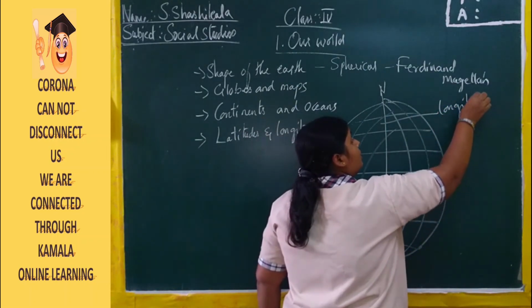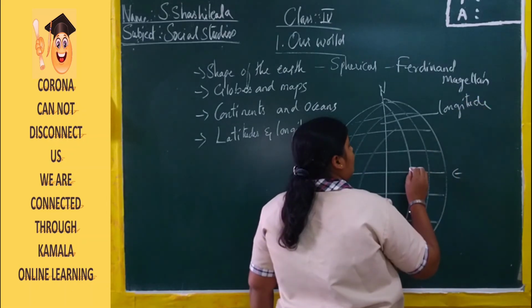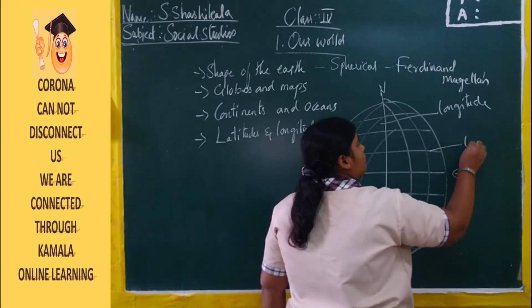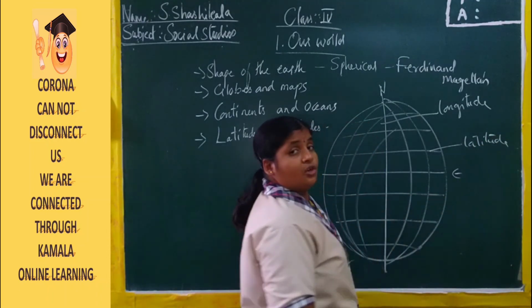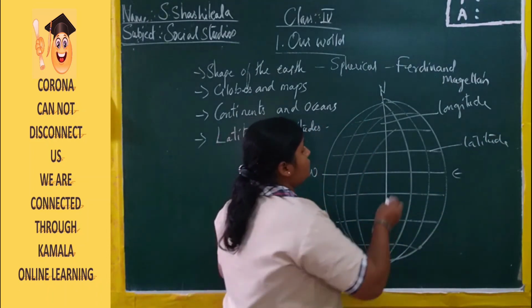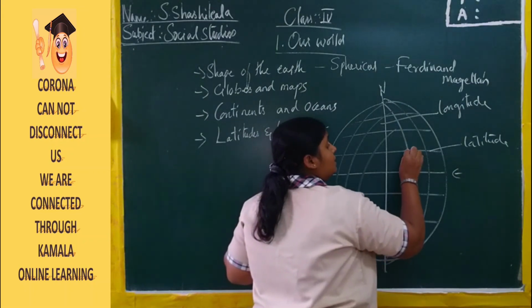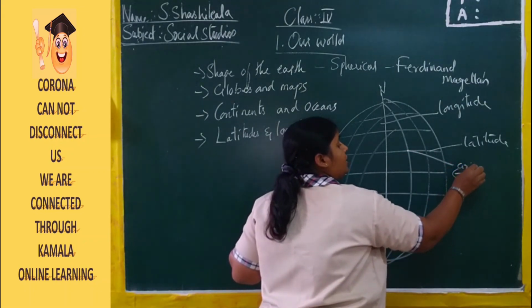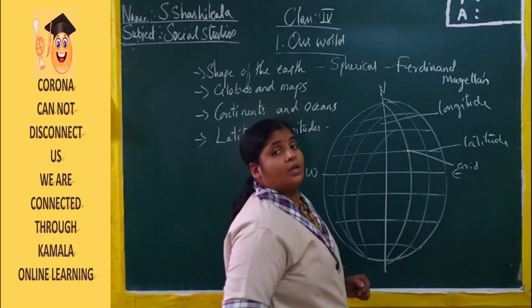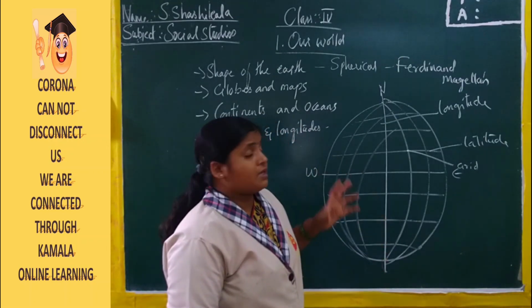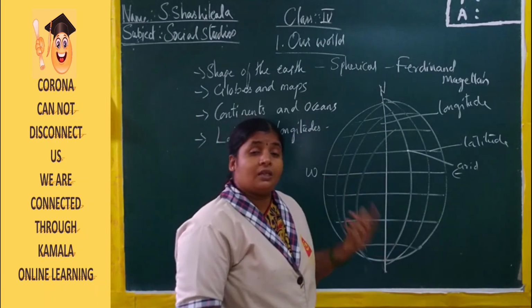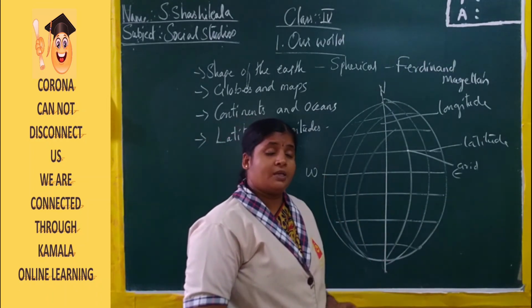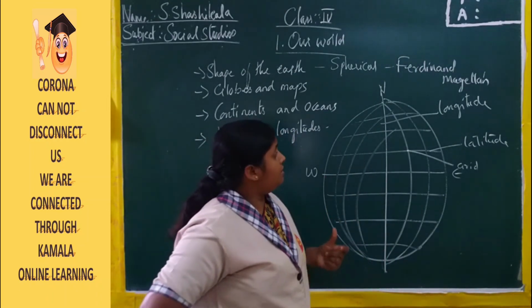It is also a meridian, right? This is a latitude. The intersection of both the latitudes and longitudes, joining at one place, is known as a grid. With the help of this point we can know in which place one particular state or country is lying, and about the time and the weather conditions of the place can be identified very easily.